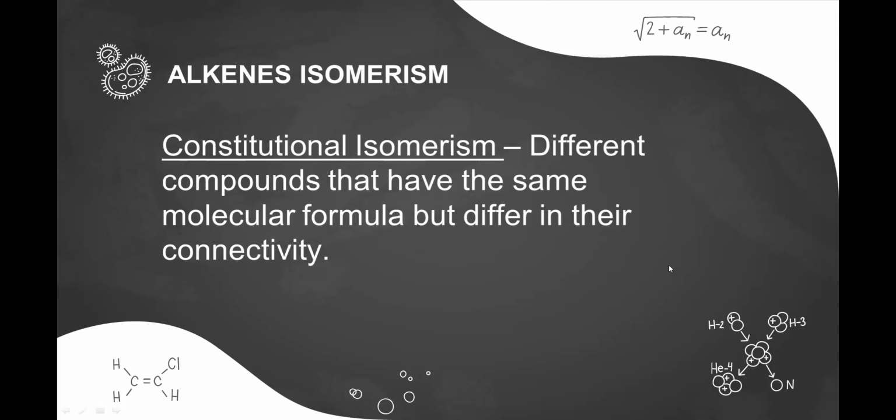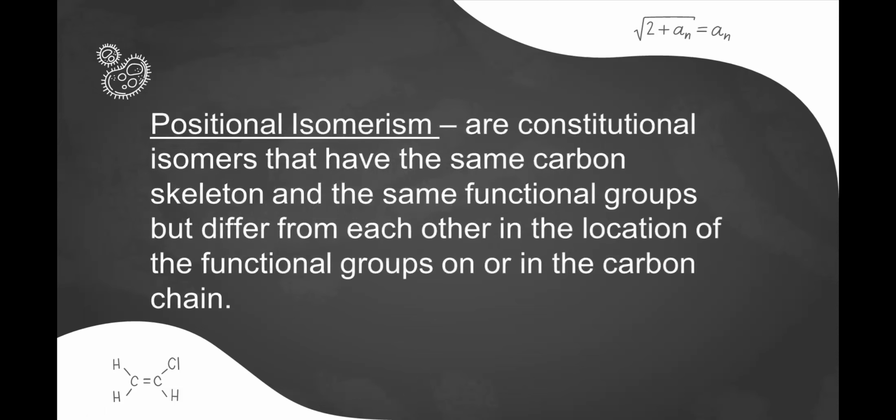For the first type of constitutional isomerism, we have positional isomerism. Positional isomers are constitutional isomers that have the same carbon skeleton and the same functional groups, but differ from each other in the location of the functional groups in the carbon chain. In order for us to identify if they are positional isomers, the compounds should have the same molecular formula and the same chain length.